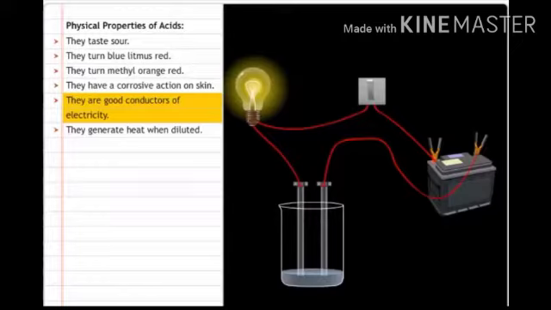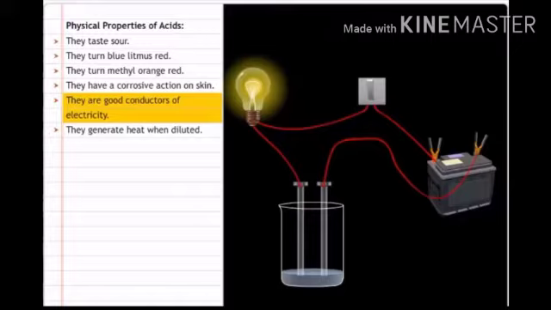And if we repeat the same experiment by taking alcohol solution or glucose solution in the beaker, the bulb does not glow. This shows that alcohol solution and glucose solution do not conduct electricity. The aqueous solution of an acid conducts electricity due to the presence of charged particles called ions in it, that is hydrogen and chloride ions, which makes the bulb glow.